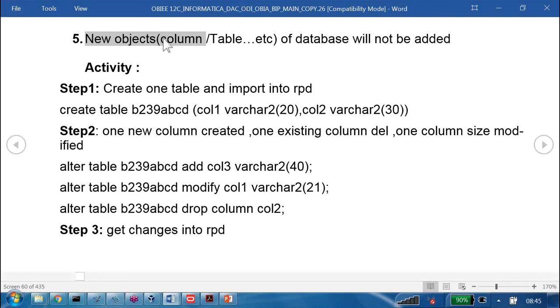To understand this best, go and try this activity. I am asking you to create one dummy table, with any name you can provide. Column 1, some data type, size; column 2, some data type, size.